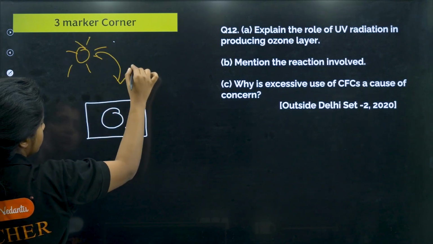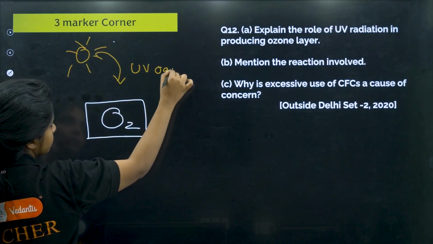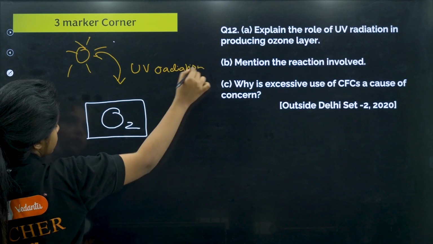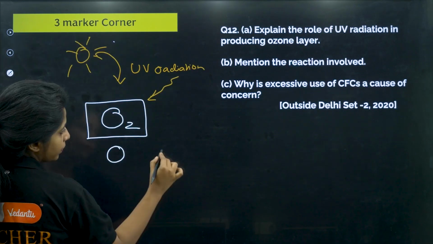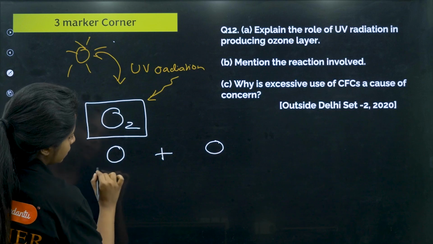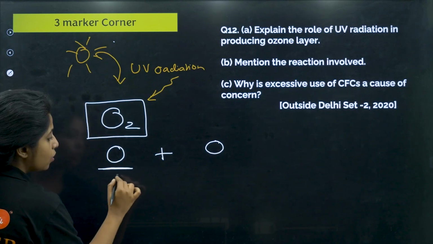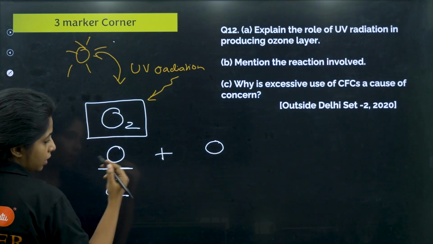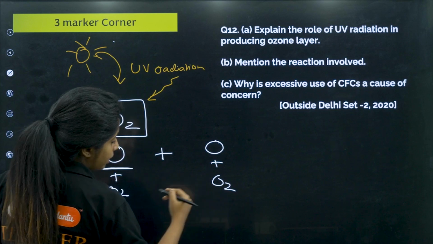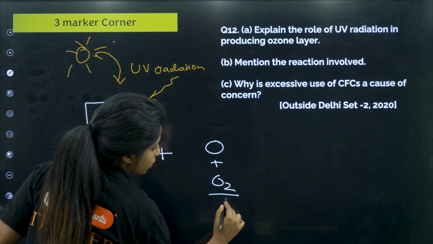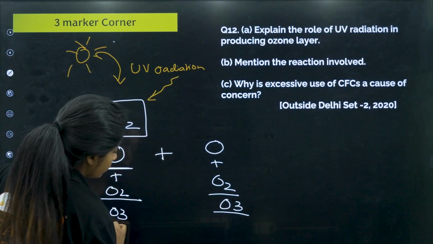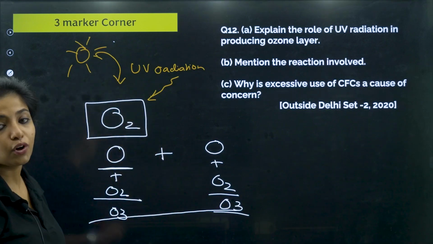The sun emits UV radiation, and this UV radiation is going to break this oxygen into O and O. This O can go and interact with another oxygen. O plus O2 gives you O3. Here also you get O3. So this is how UV radiation helps in the formation of ozone.